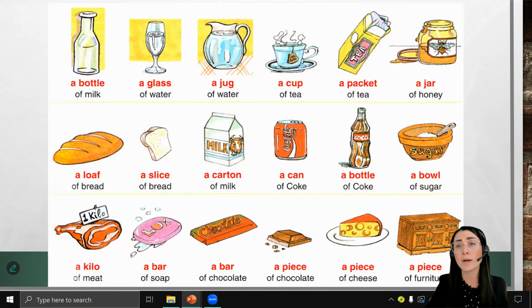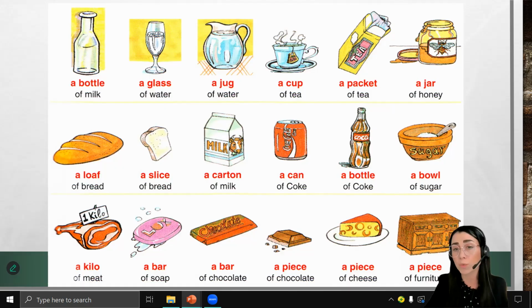A jar of honey. A loaf of bread. A slice of bread. A carton of milk. A can of Coke.